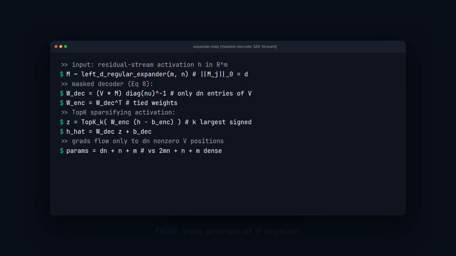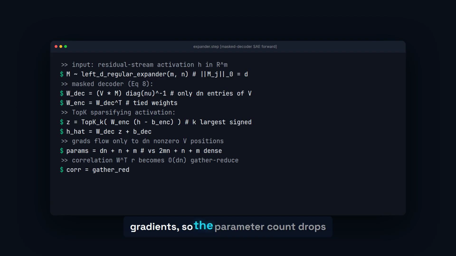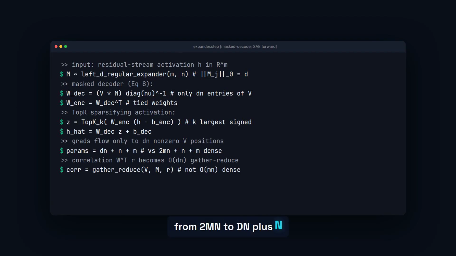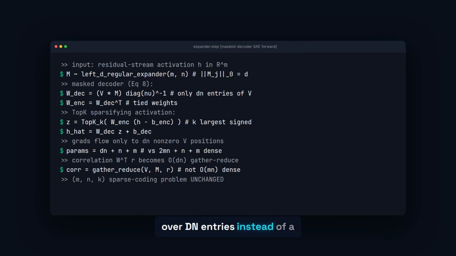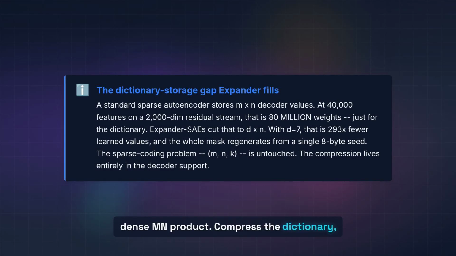Only the d times n non-zero entries of V receive gradients, so the parameter count drops from 2mn to dn plus n plus m. The matching pursuit correlation step becomes a gather and reduce over dn entries instead of a dense mn product. Compress the dictionary, not the code.